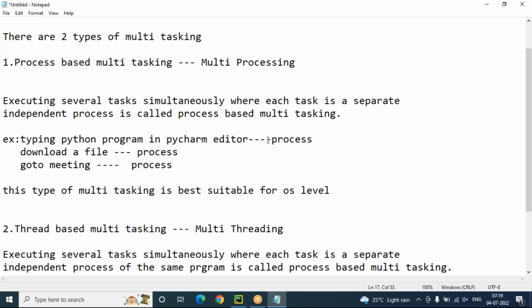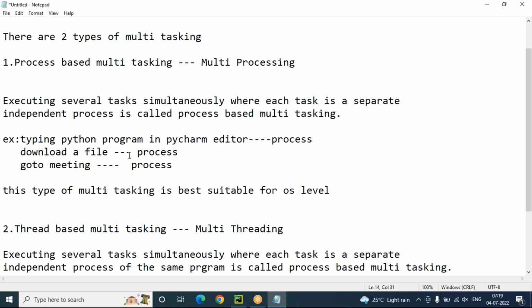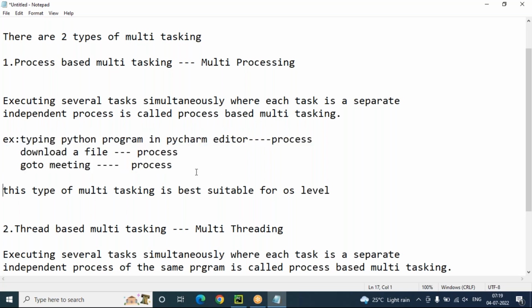Our operating system provides a separate process for typing Python code in PyCharm, a separate process for downloading a file, and a separate process for GoToMeeting software, audio and video recording. If any process is disturbed due to memory issues, other processes will not help, and other process memory cannot be allotted to another process. This is the problem at the operating system level.